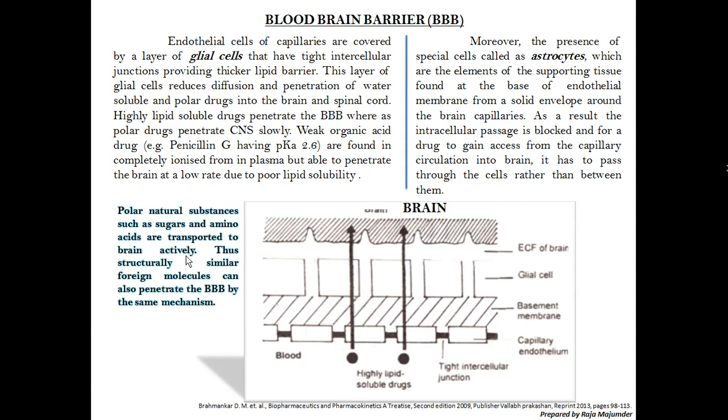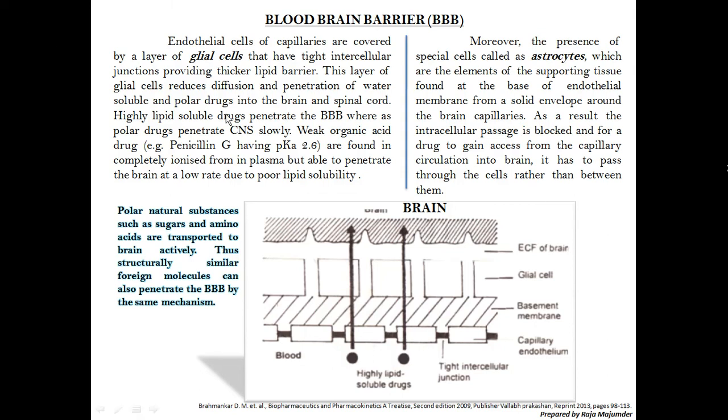So structurally similar foreign molecules can also penetrate the BBB by the same mechanism that we have studied in our absorption chapter, that is false nutrients. Some chemical substances acting as drugs have a structure similar to a nutrient or a vitamin, so they act as false nutrients and the brain can be puzzled. It does not recognize them due to their similar structure to the nutrient, so they are easily allowed.